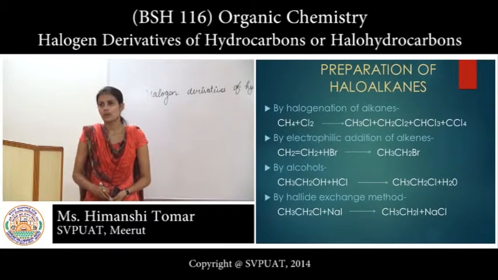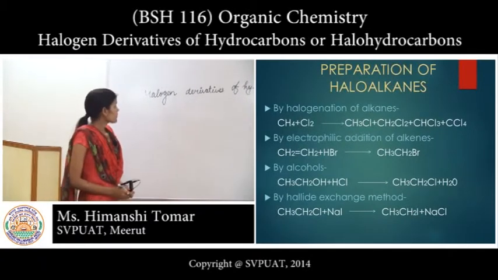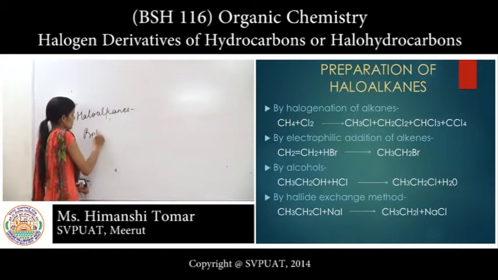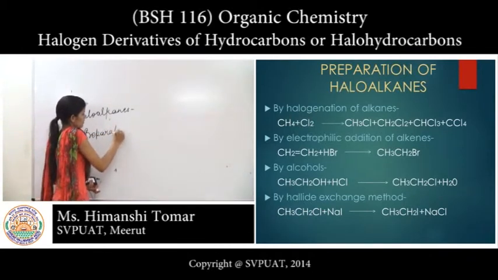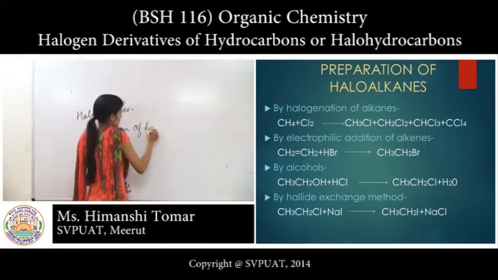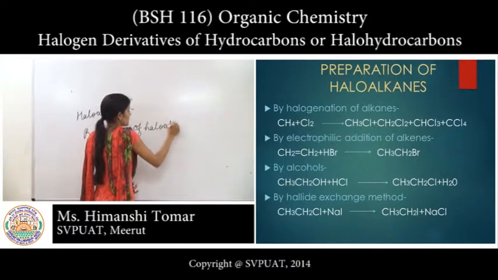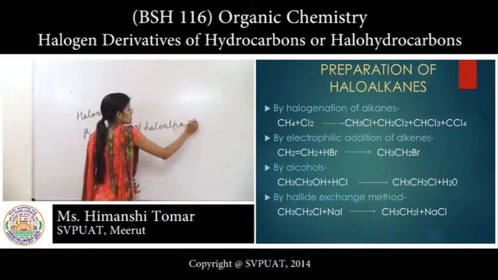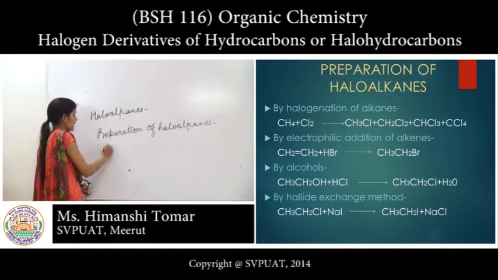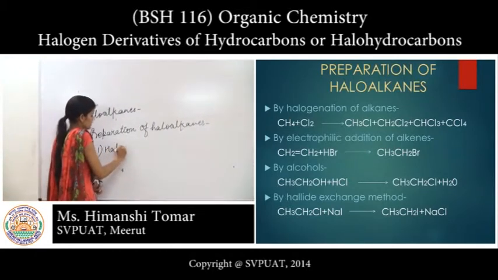Now we study the preparation, how to prepare haloalkanes. Preparation of haloalkanes. Firstly, we prepare haloalkanes by halogenation of alkanes.